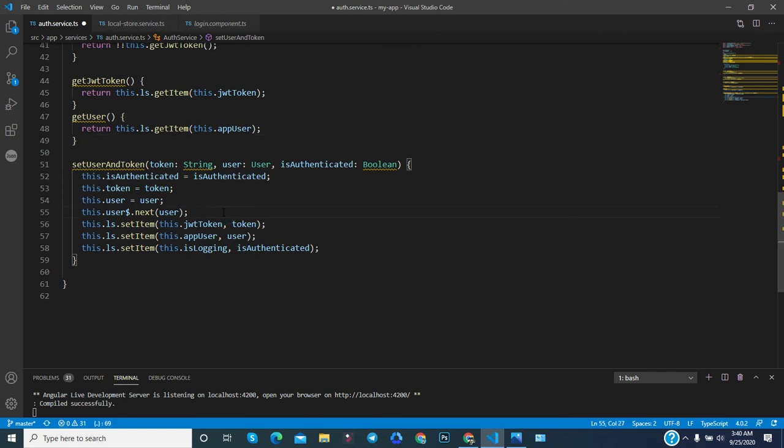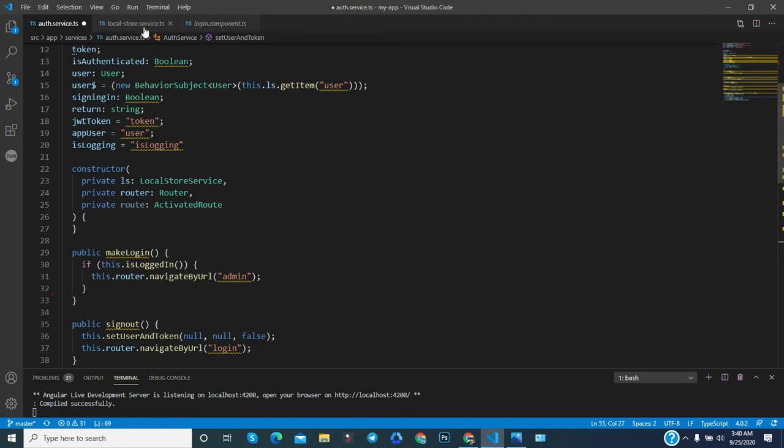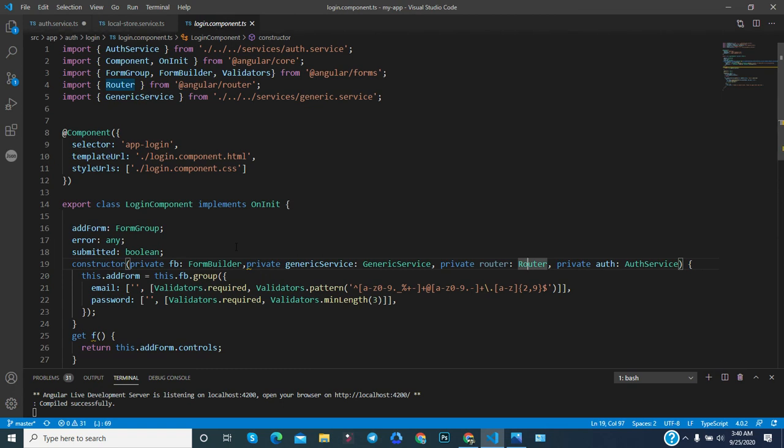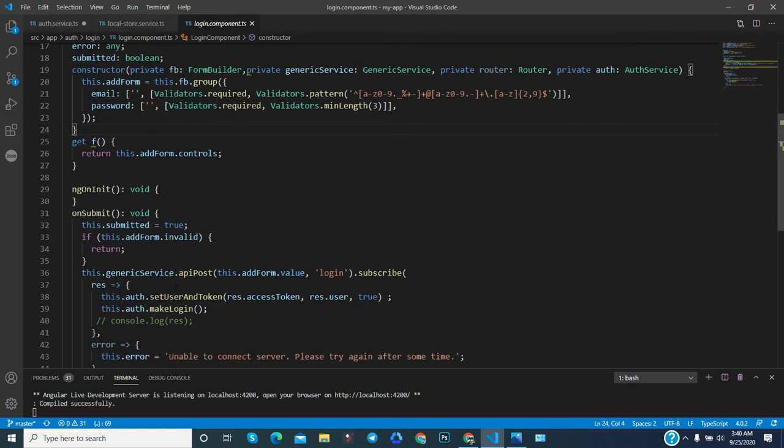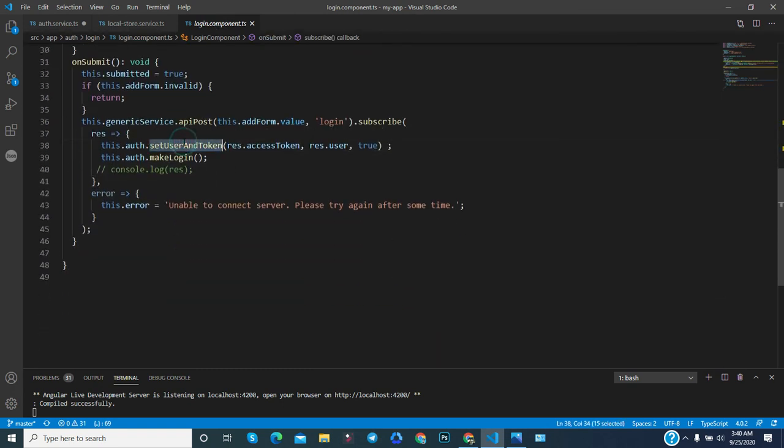They just need to call that particular method, and if someone calls the method and passes some parameter, that parameter will change the value of this BehaviorSubject. Now if we go to login.component.ts, you can notice here that we have used this method to make it login. So I hope you understand about the services.